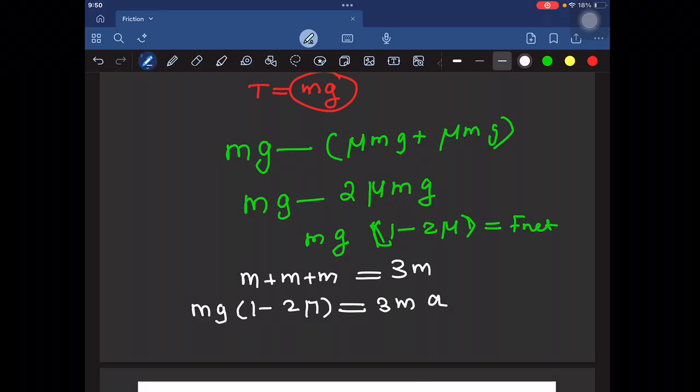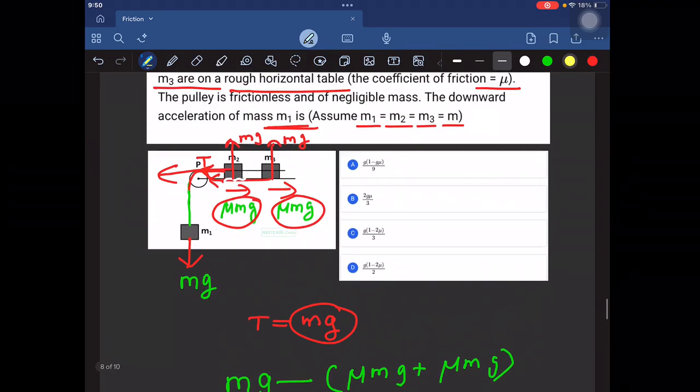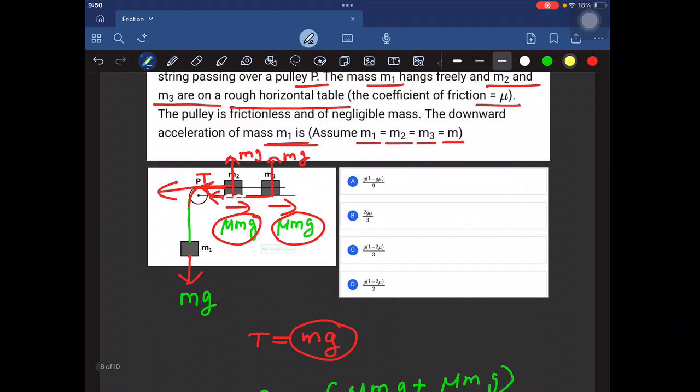Now we're going to solve one more problem from JEE Main. If you read this question, you may feel it is very difficult, but it is very easy to solve. Let me read the question. In the given arrangement of a doubly inclined plane, two blocks of mass capital M and small m are placed. The blocks are connected by a light string passing over an ideal pulley as shown.